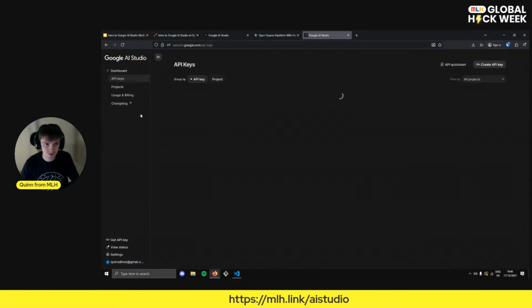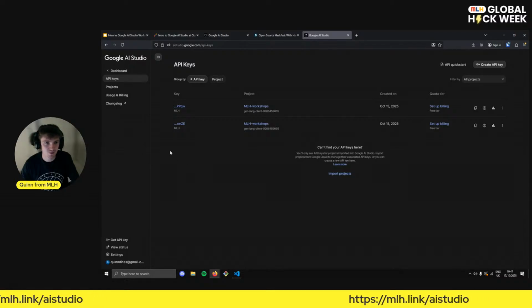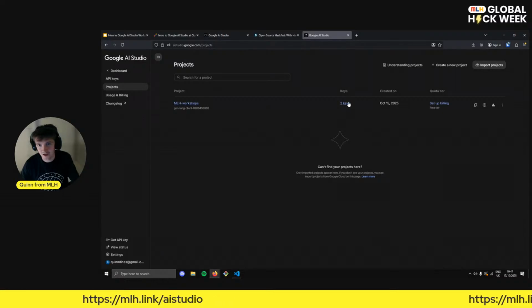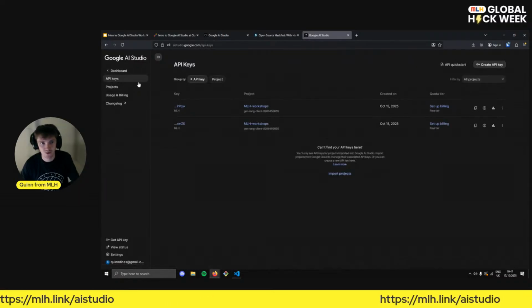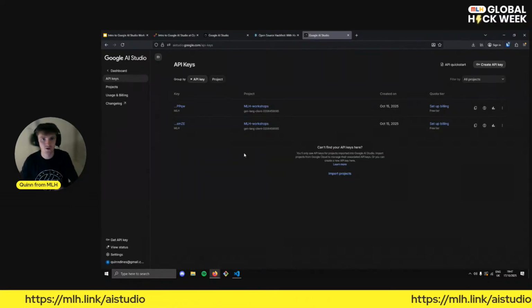So the first thing that we're going to do is go along to the dashboard. In here, we can see usage and billing and a bunch of other useful bits and pieces. But we can also see projects, okay? You can see I've got a project here, and we can see how many keys we have in this project. We can also go to the API key page specifically and split all of our keys out for us, okay? And let's make a new API key. Probably if you haven't used this before, you don't have one yet.